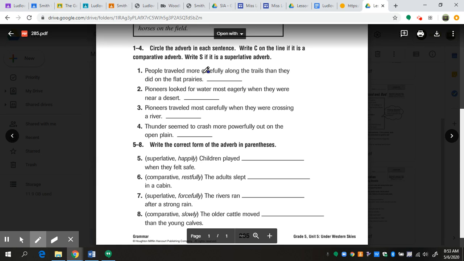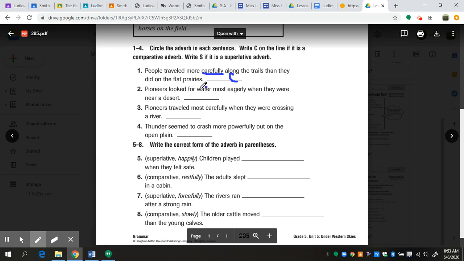So let's underline our adverb for number 1, which is carefully. What word comes before carefully? The word is more. That means this is a comparative adverb. So let's just read the whole sentence. People traveled more carefully along the trails than they did on the flat prairies. I am comparing how people traveled on the trails compared to how they traveled on the prairies. That is one thing to one thing. I'm just making an easy comparison. I use a comparative adverb phrase, so more carefully.